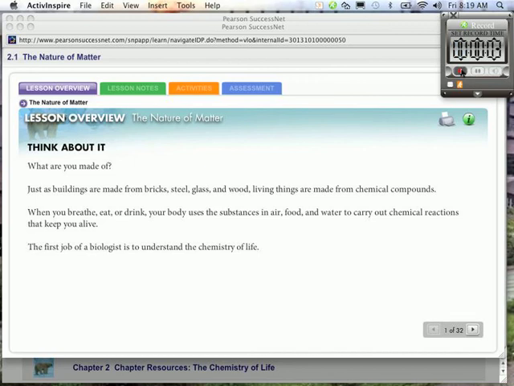Okay, in chapter 2, we're talking about chemistry, and it says, what are you made of? Just as buildings are made from bricks, steel, glass, and wood, living things are made from chemical compounds. When you breathe, eat, or drink, your body uses the substances in air, food, and water to carry out chemical reactions to keep you alive. The first job of a biologist is to understand the chemistry of life.